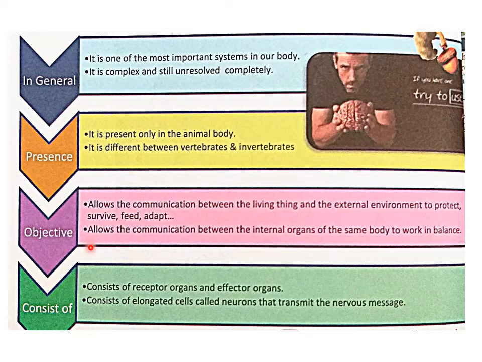The objective or the purpose of this system is to allow the communication between the living things and the external environment to protect, survive, feed, adapt, and several other functions. It allows the communication between the internal organs of the same body to work in balance. It means equilibrium or other functions. It consists of receptor organs and effector organs and has elongated cells called neurons that transmit the nervous message.